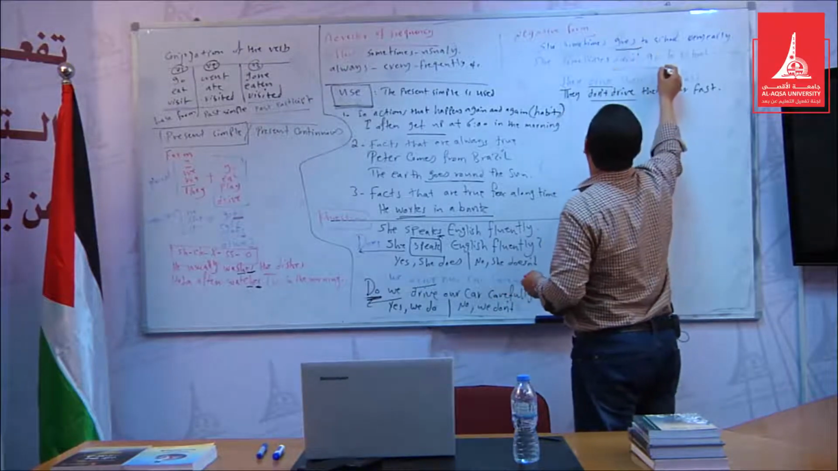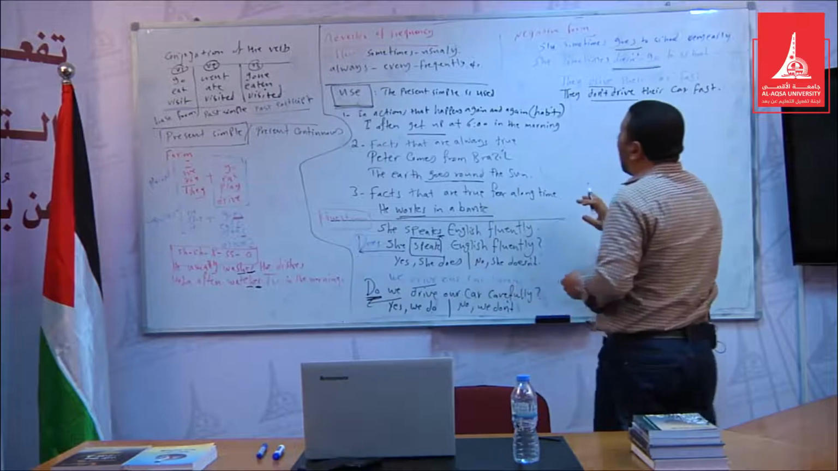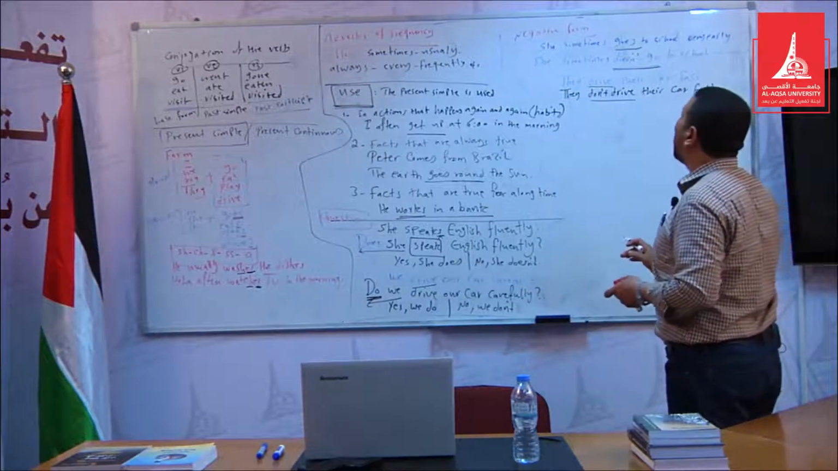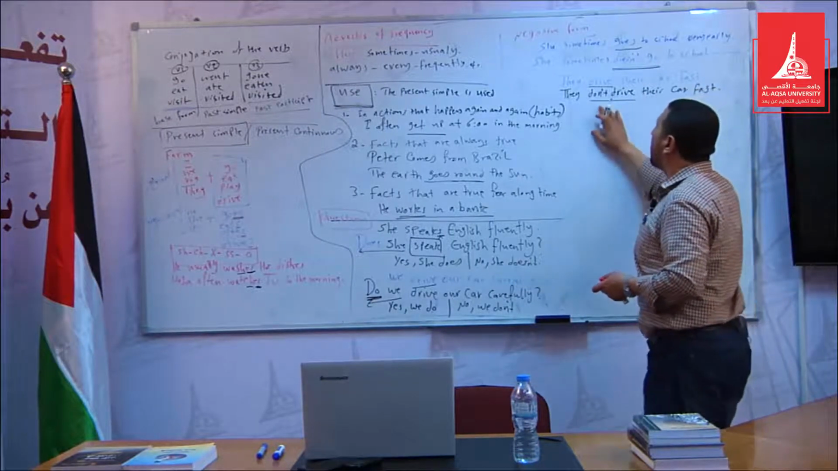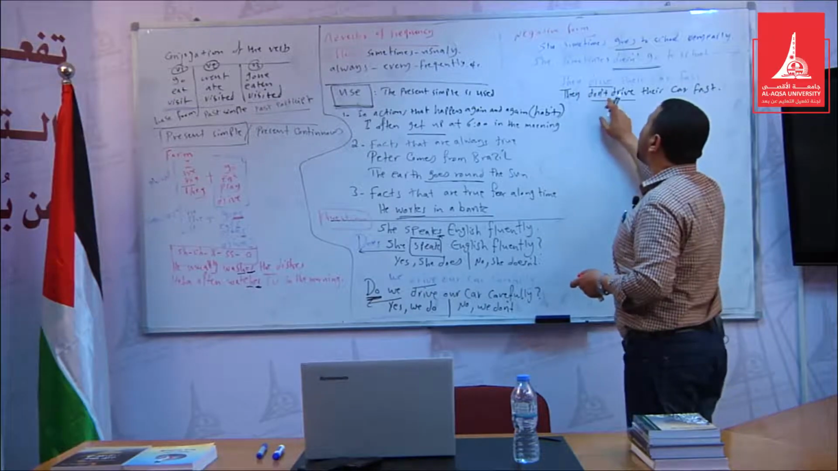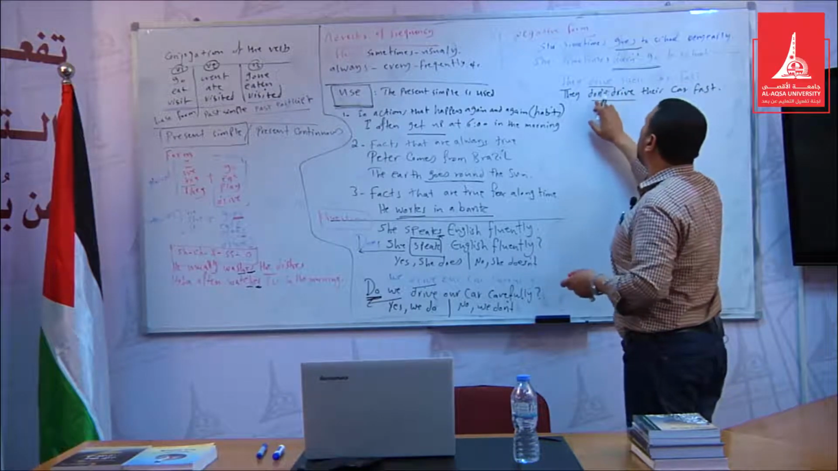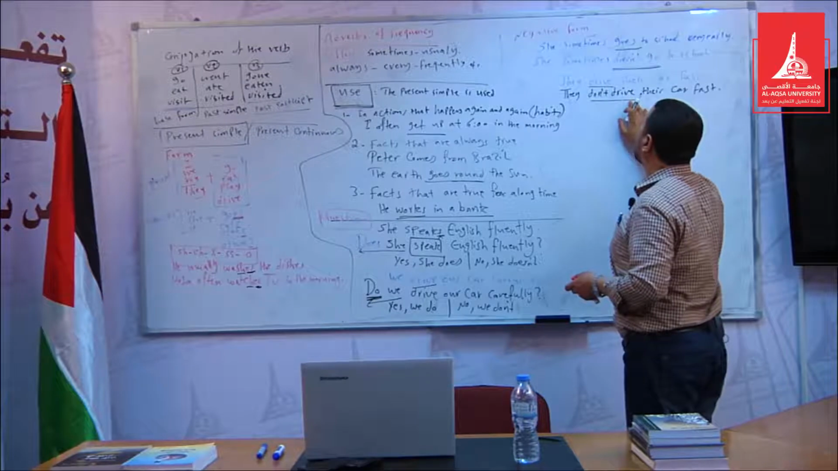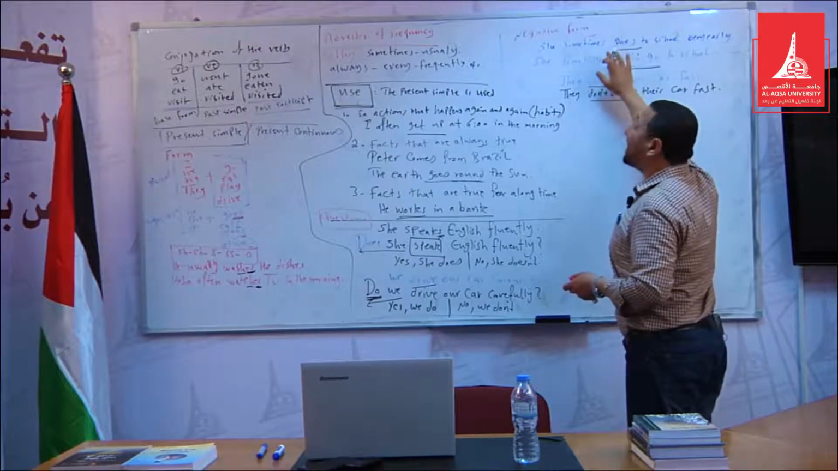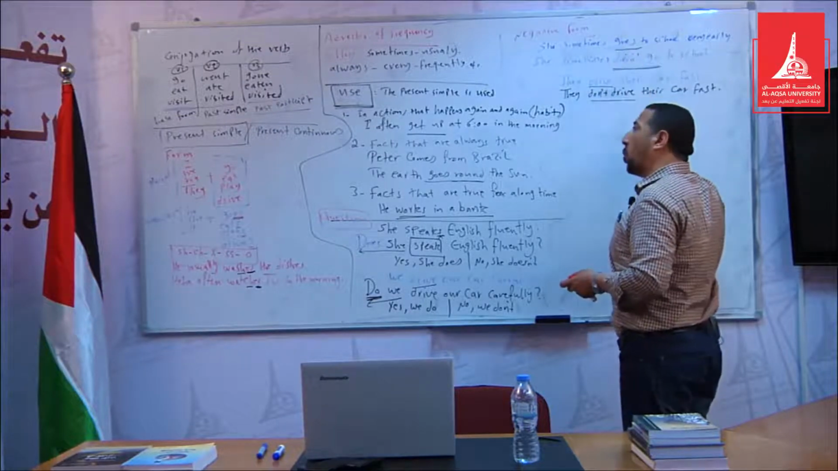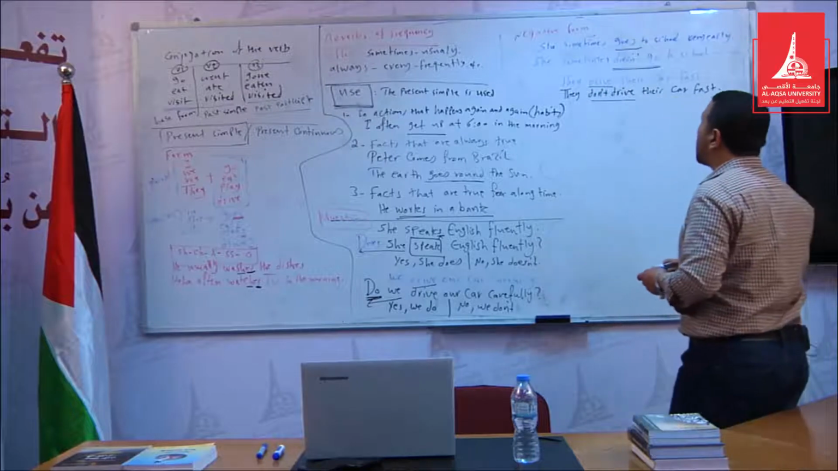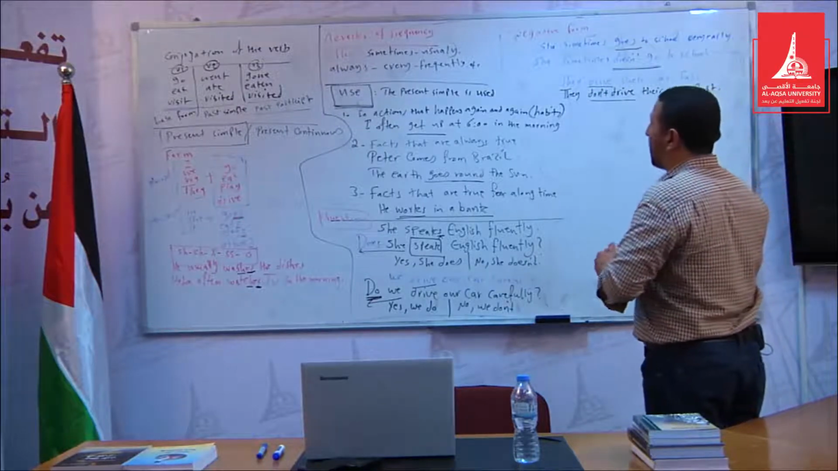Goes becomes doesn't go. So the rule here is very clear: in the plural, there is no s, so we say don't drive. Drives becomes doesn't drive. Goes becomes doesn't go. So this is for the negative form of the verb.